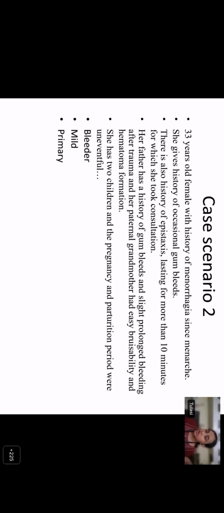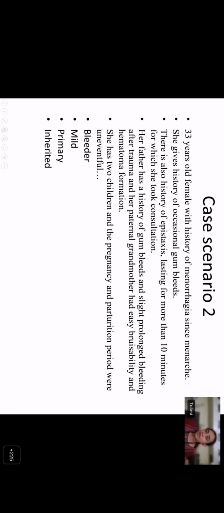Is it an inherited or acquired bleeding disorder? How will you make that out? Whether the symptoms have been there since childhood. Now she's had menorrhagia since menarche, so around 12 to 13 years of age, she's been symptomatic for a long duration. She's a 33-year-old female. She's also had a family history where her father and her grandmother are symptomatic. So it's likely to be an inherited bleeding disorder.